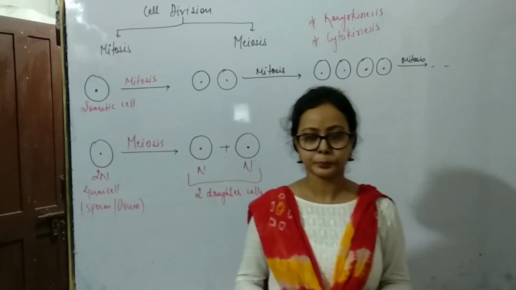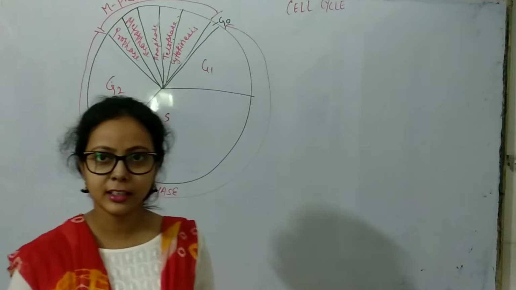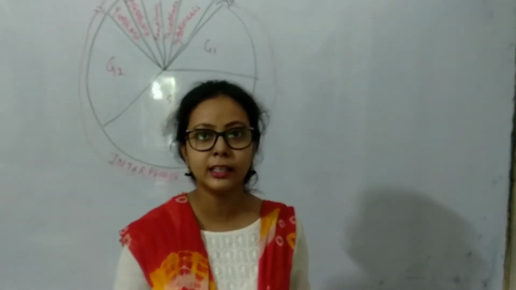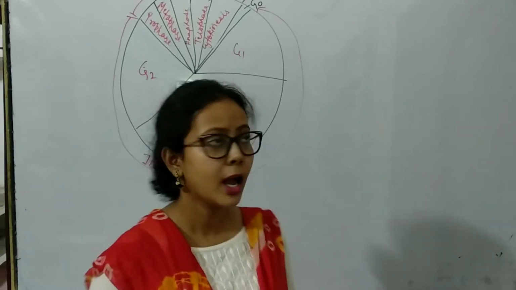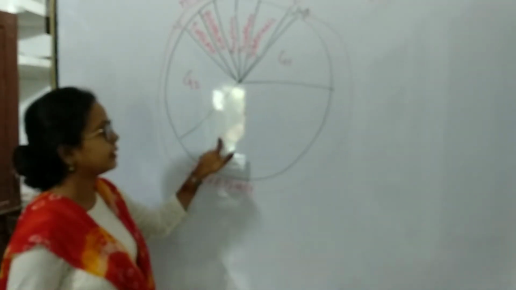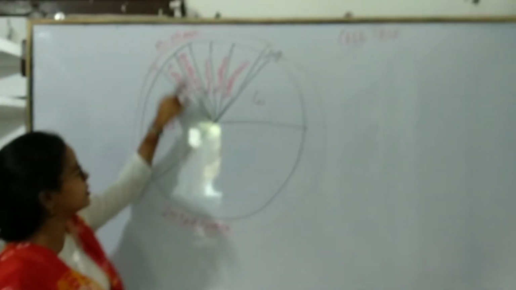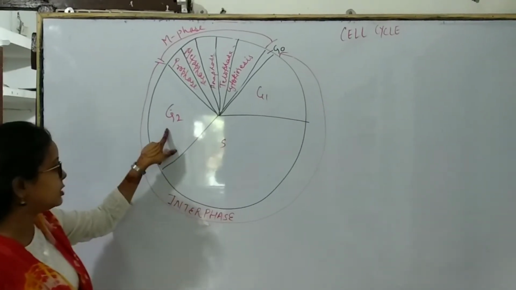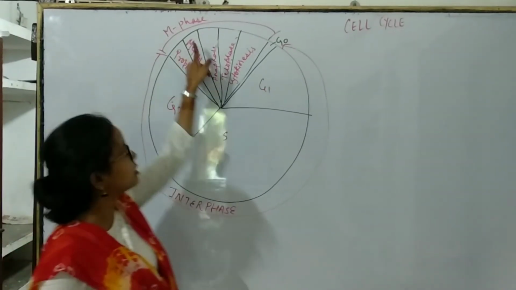Now we will study what the cell cycle is. The cell cycle repeats within 24 hours. There is a G1 phase, S phase, G2 phase, and M phase. G1, S phase, and G2 phase are collectively known as the interphase, and the M phase is known as the mitotic phase or divisional phase.